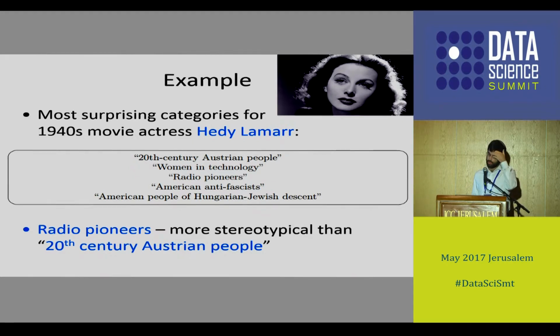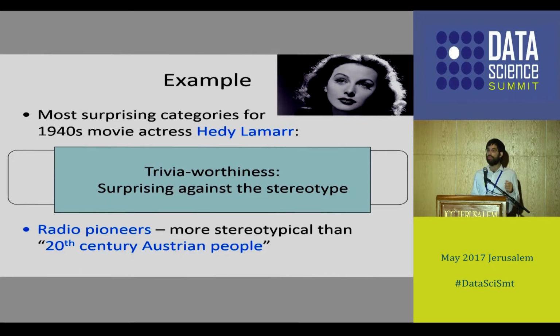So what's the intuition here? The intuition is that trivia worthiness is not only surprise, it's surprise against some stereotype. So when we think of radio pioneers, inventors, we usually think of some geek in a white lab coat, and when Hedy Lamarr, who is a movie actress, comes along and breaks that stereotype, that's a good trivia fact.